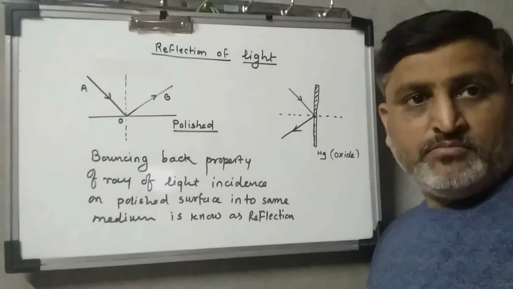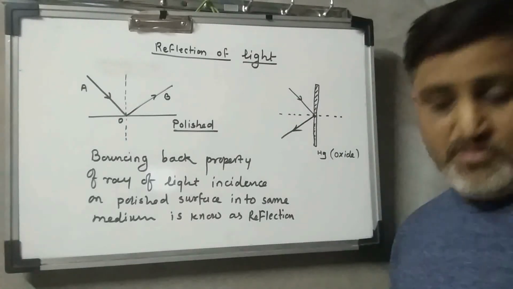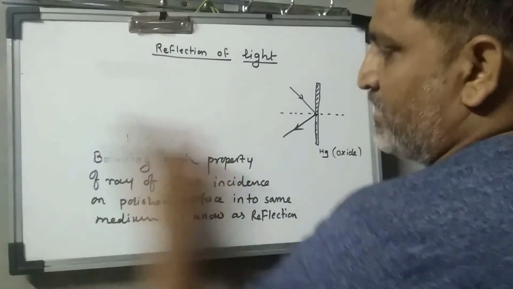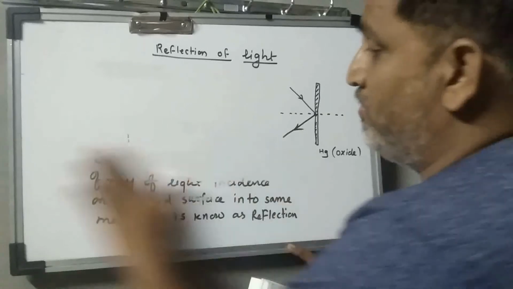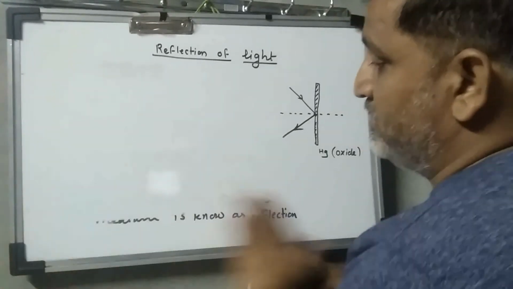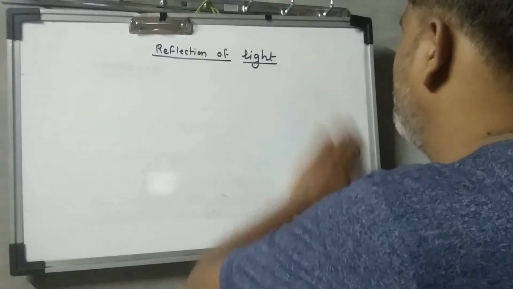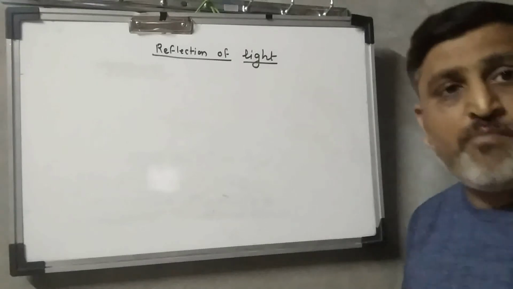Okay, now let's see the kinds of reflection. So I can say when the ray of light falls on a plane surface, then the reflection is in the regular manner, or I can say regular form.